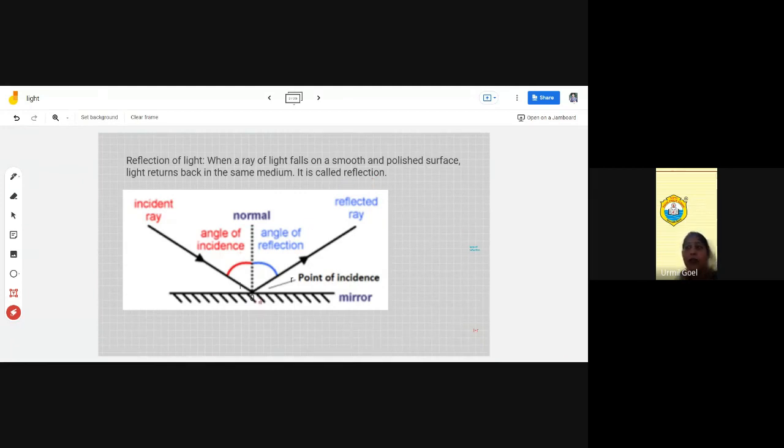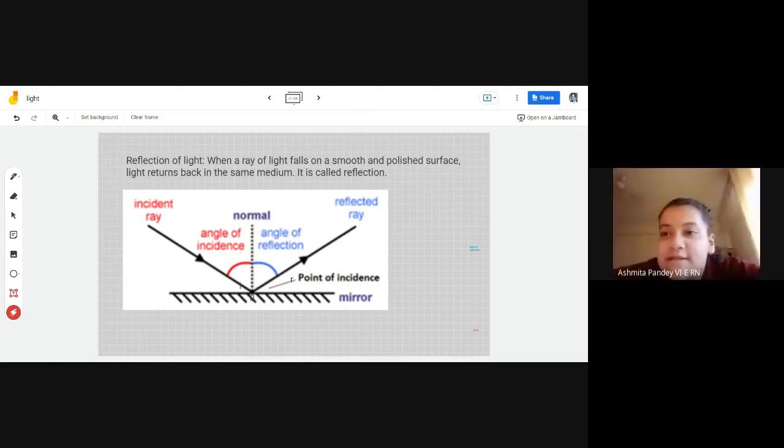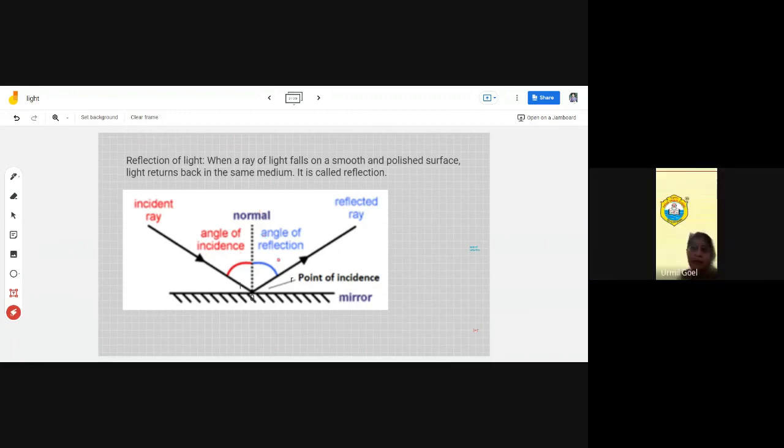Now the line which is drawn perpendicular at this point of incidence is called the normal. The angle between the incident ray and the normal is called the angle of incidence. And the angle between the normal and the reflected ray is called the angle of reflection. The angle of incidence is denoted by small i and the angle of reflection is denoted by small r.